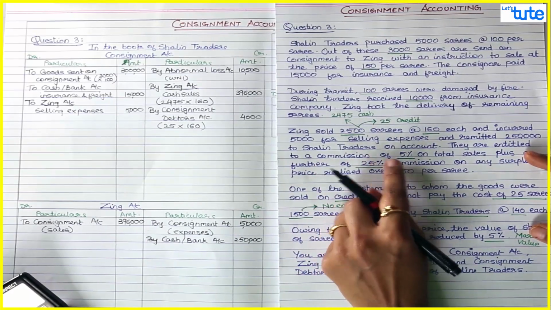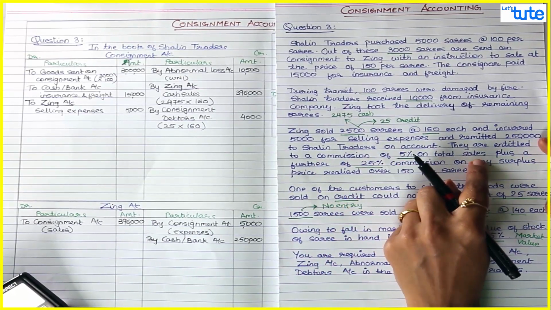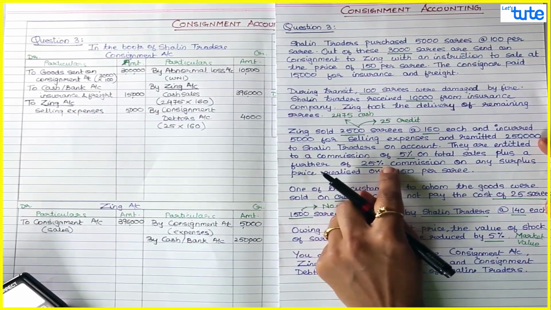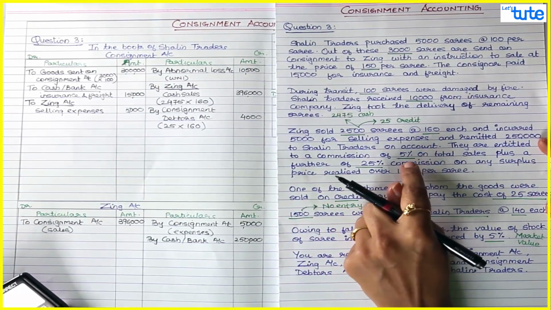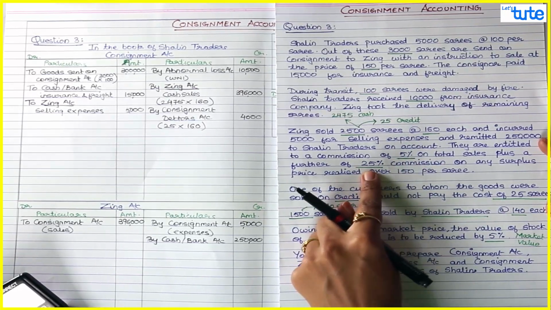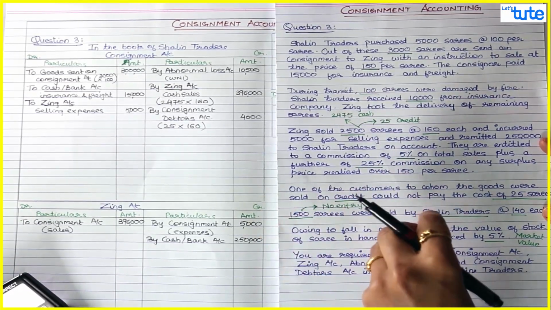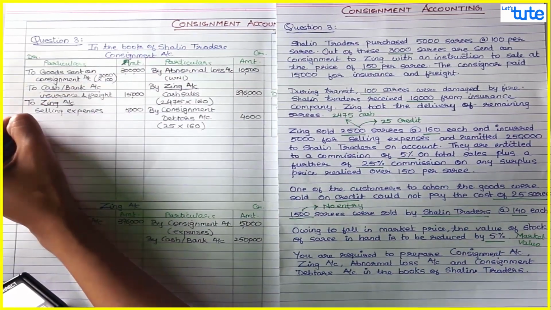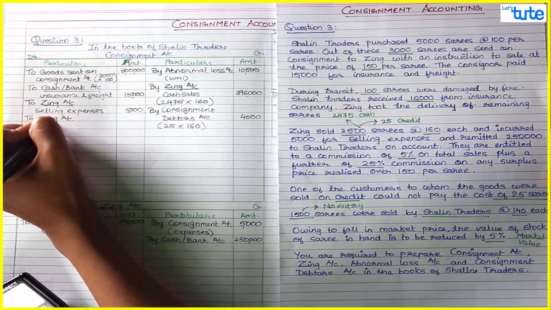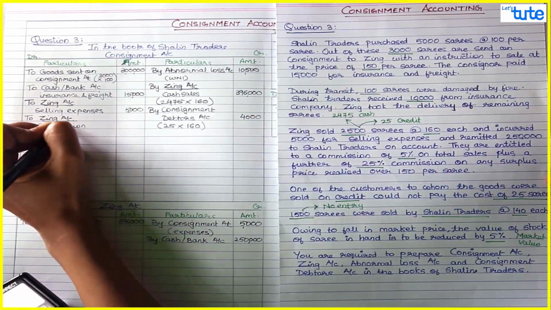They are entitled to a commission of 5% on total sales plus a further 25% commission on any surplus price realized over 150 per sari. So this is ordinary commission and this is overriding surplus commission. Now commission is again an expense for the consignment business, so it would be debited to consignment account. To, and it is payable to whom? Again it is payable to Zinc account. So to Zinc account commission.